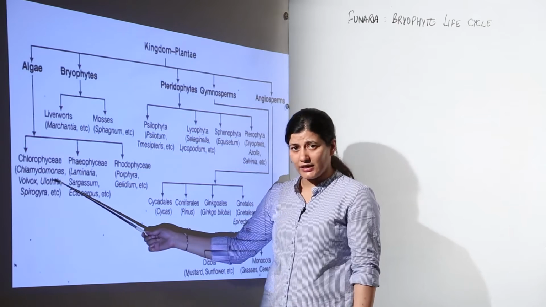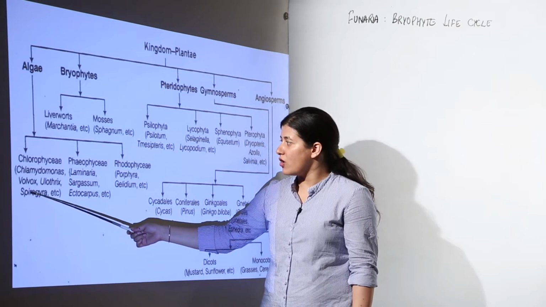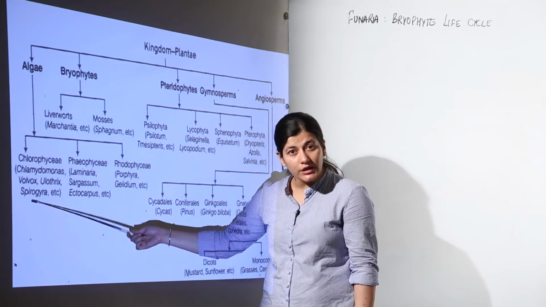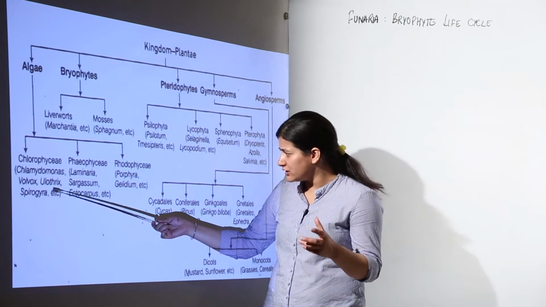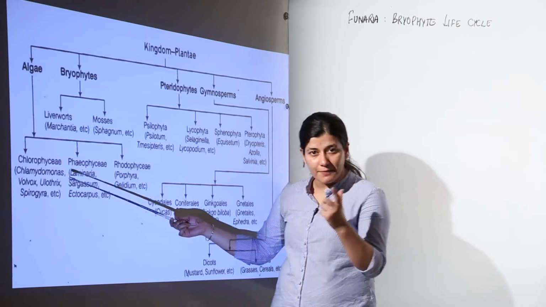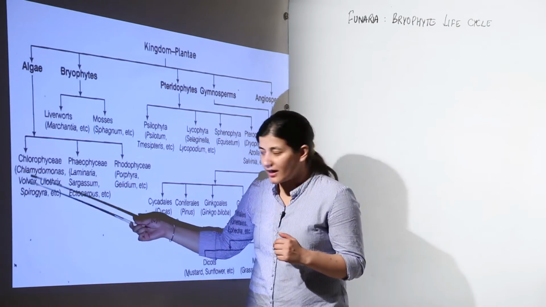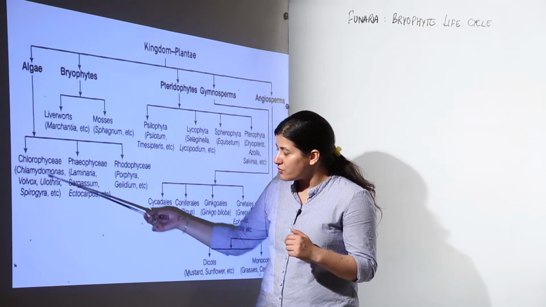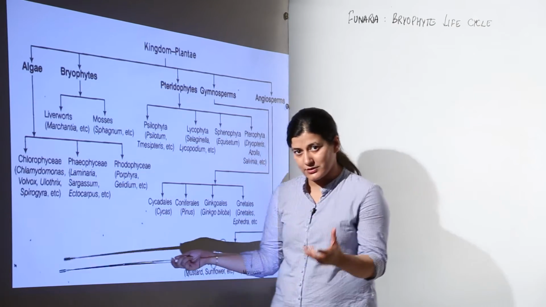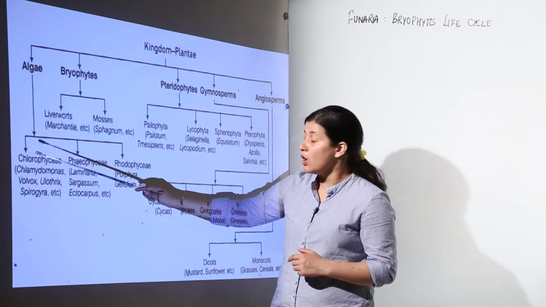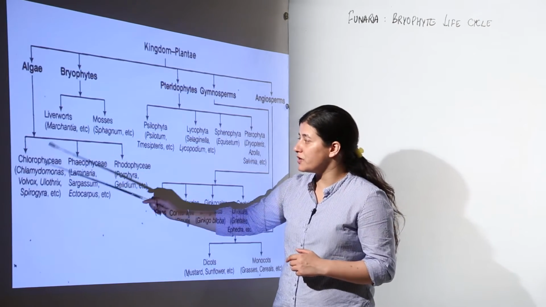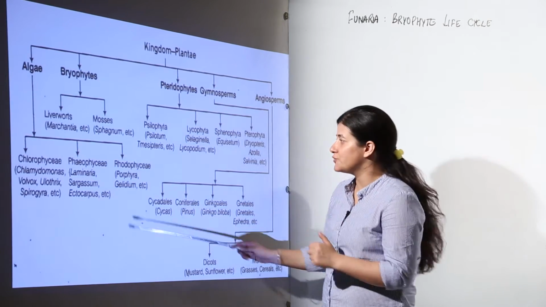Chlamydomonas is a green algae which is unicellular. Recall that Volvox was a colonial green algae. Then we have Ulothrix, which was filamentous. Then we have Spirogyra. So we have 4 examples. If you can learn them by heart right now, it is good for you. Again, I am repeating, Chlorophyceae has Chlamydomonas, Volvox, Ulothrix and Spirogyra. At least remember these 4 names.